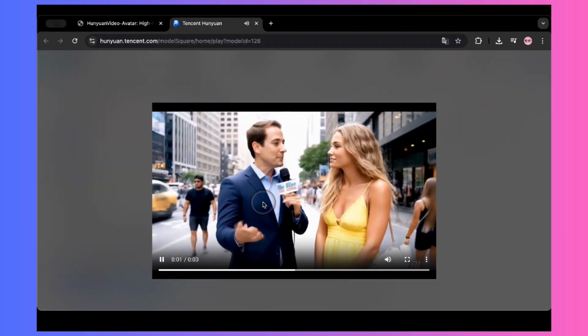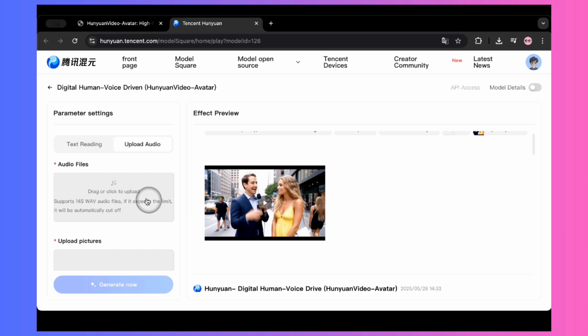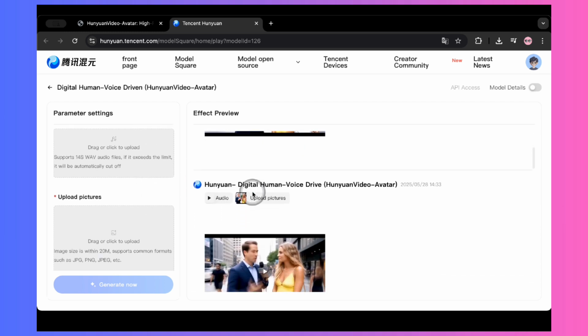Well, that's a bit funny. It generated a female voiceover but applied the lip sync to the male character in the image. And the result, well, it's not exactly a stellar example. So I quickly moved on to testing with my own audio and images.